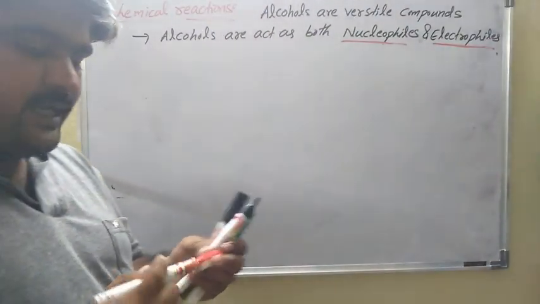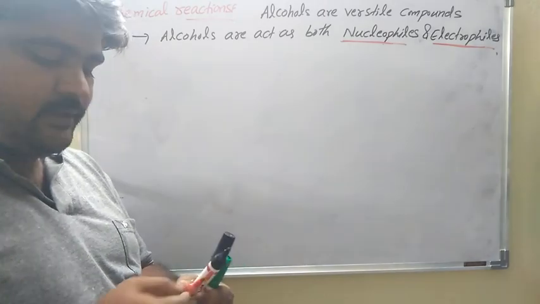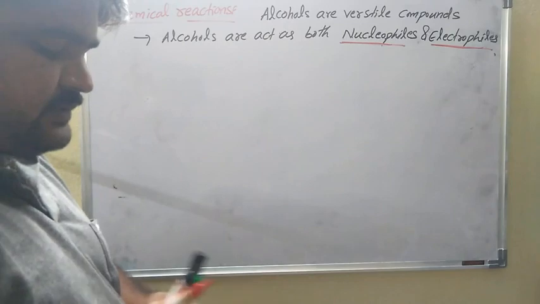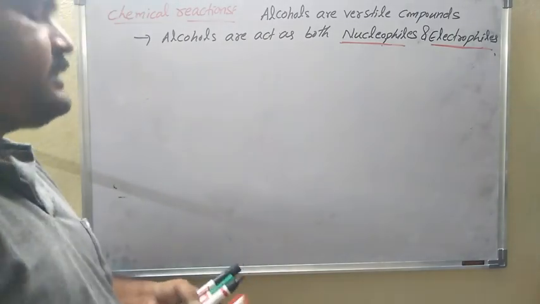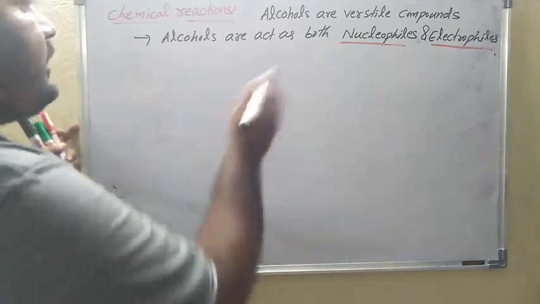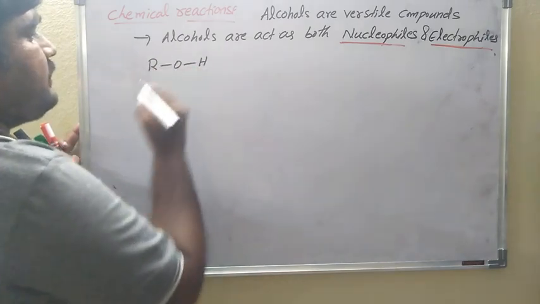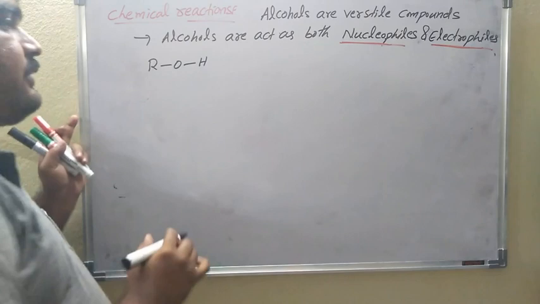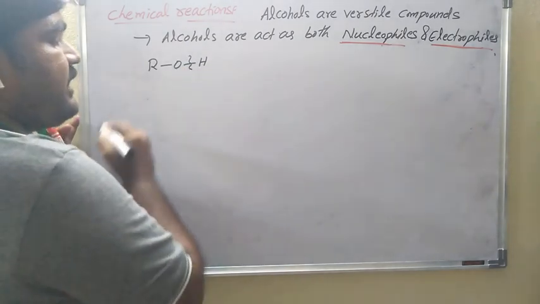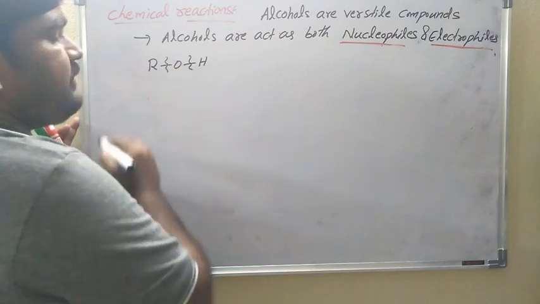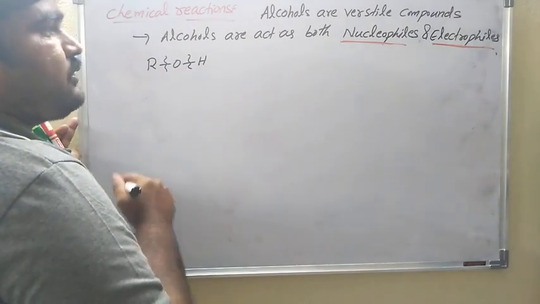So when will it act as a nucleophile? When will it act as an electrophile? We already know the general formula of alcohol, ROH. Whenever the OH bond is cleaved, it acts as a nucleophile. Whenever the RO bond is cleaved, it acts as an electrophile.